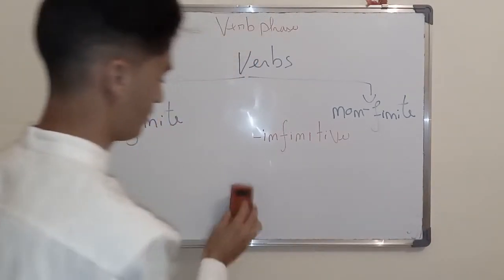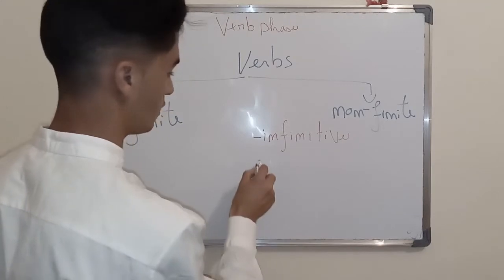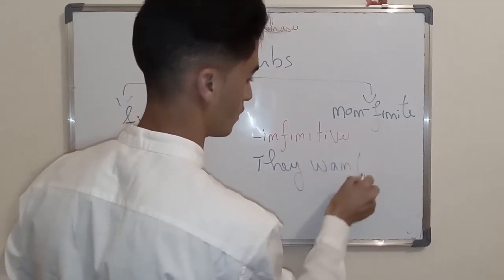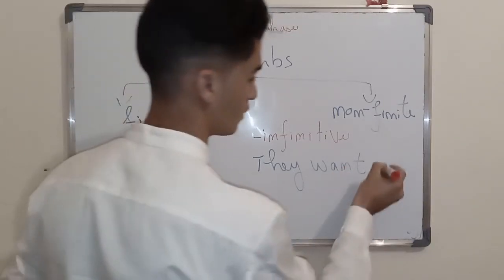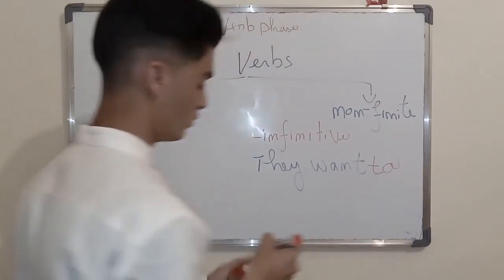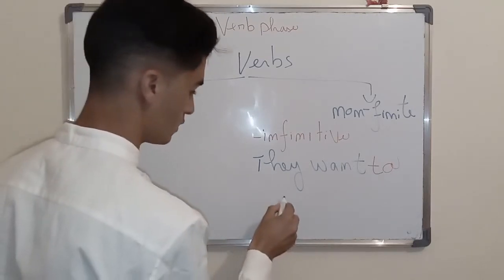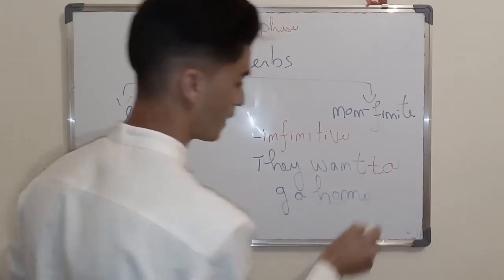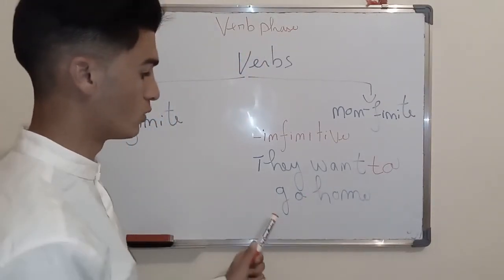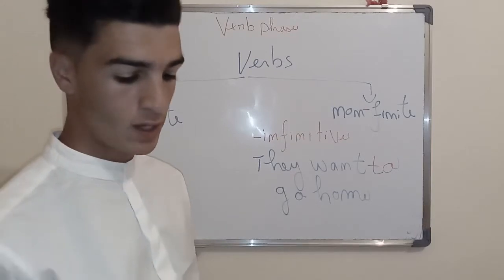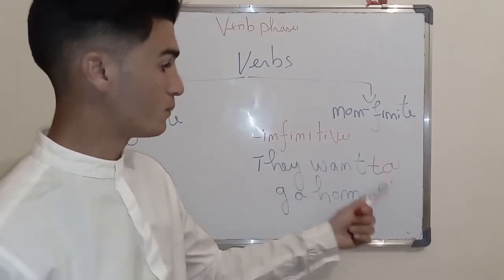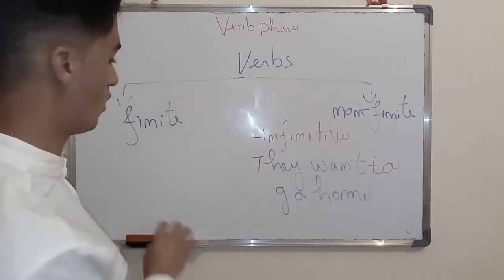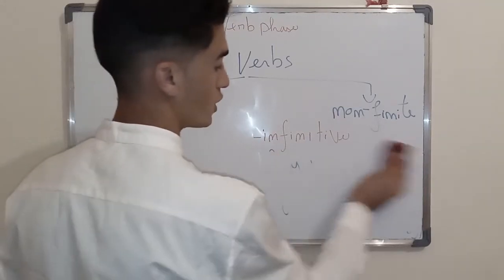For example, they want to go home. They want to go. To go. So to go is a full infinitive. It has the to. This is what we call full infinitive and bare infinitive. So that's the whole point here. As I said, this is just the first part.